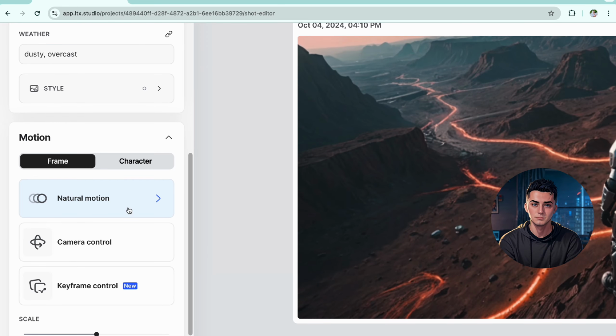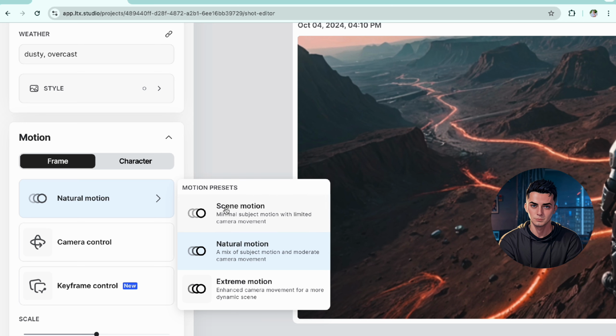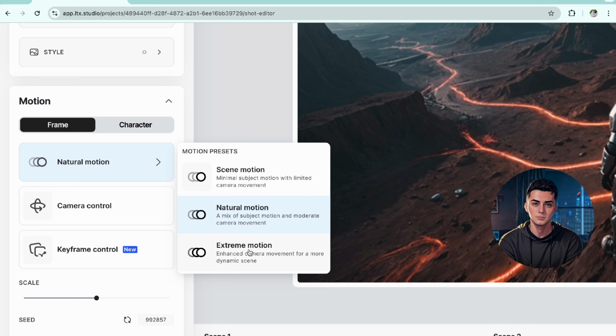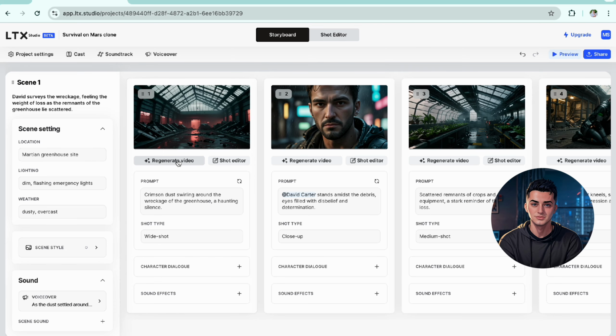You can also change the motion, so if you want to have minimal camera motion, then you pick scene motion. If you want to have natural, then it's more balanced, and if you want to go extreme, it speaks for itself. Now I'm going to keep it natural. I'm just going to keep it like this, change the duration if you want to, and then you hit generate video. Now this video will be generated.